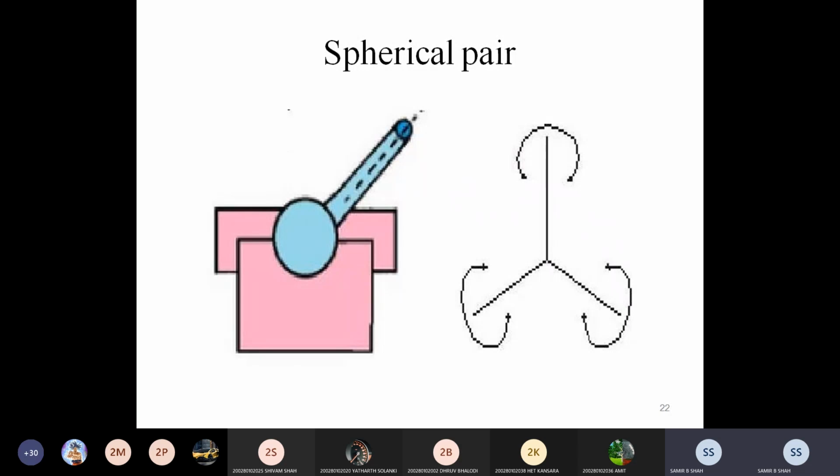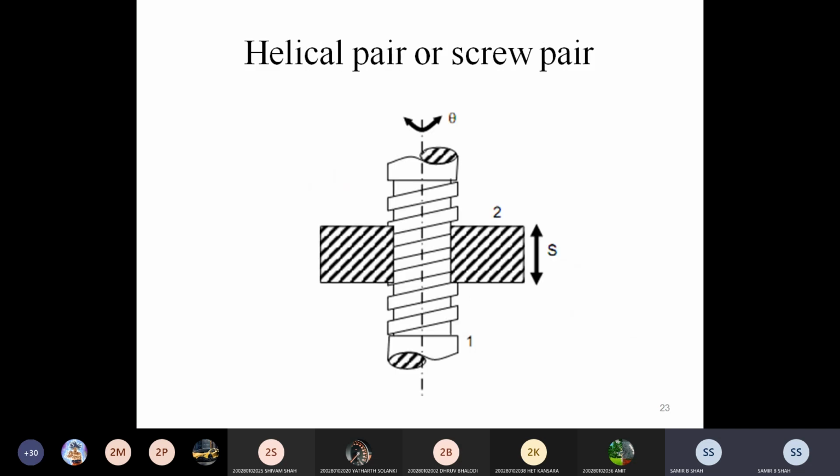Next one, spherical pair. One link is in the form of a sphere, which turns inside a fixed link. Side mirror of a two-wheeler. If you have not observed properly, the arrangement in the side mirror of the two-wheeler is called a kind of spherical pair. In the same way, a pen stand, where the arrangement is like a spherical pair. So these are some examples of spherical pair.